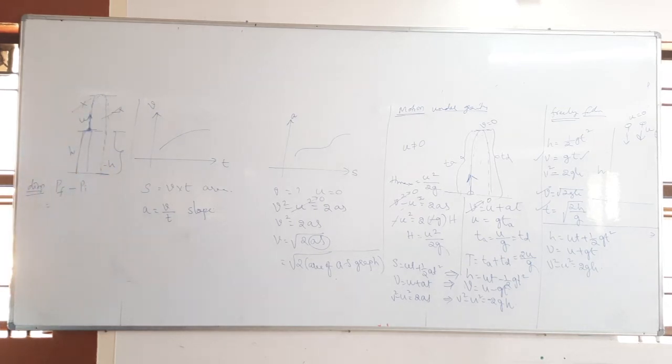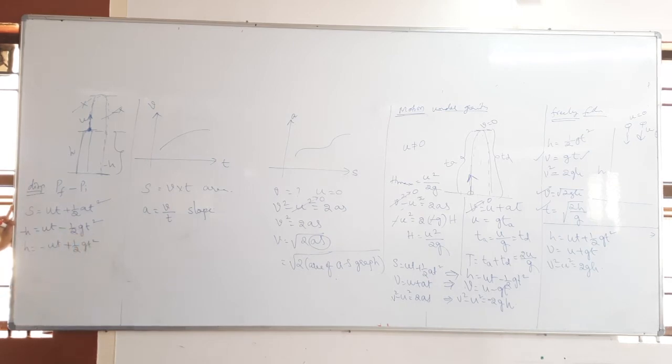Minus h is remaining. And also, the main formula to find out the time of flight: s is equal to, what is the formula we have to use? s equals ut plus half at square. This is very important. So the final displacement is how much? Minus h. Minus h is equal to ut plus half into a, what is a? Minus g. We are projecting in which direction? Upward direction. So here, minus g t square. Then the final equation we get: h is equal to minus ut plus half gt square.